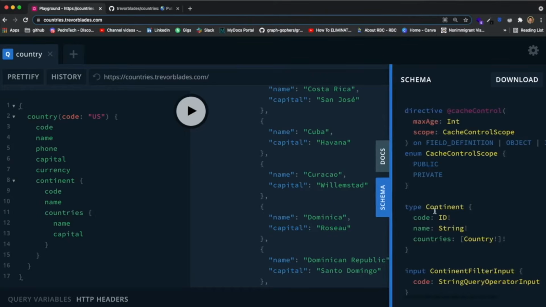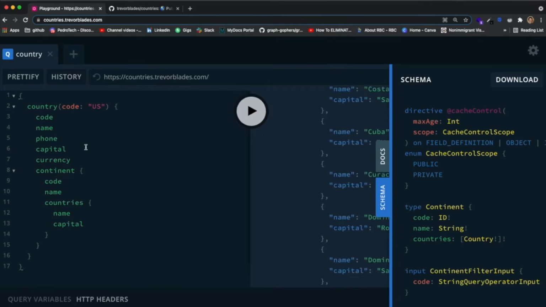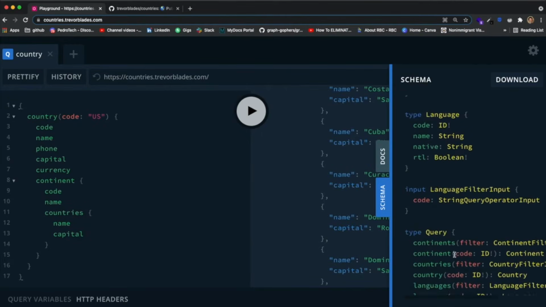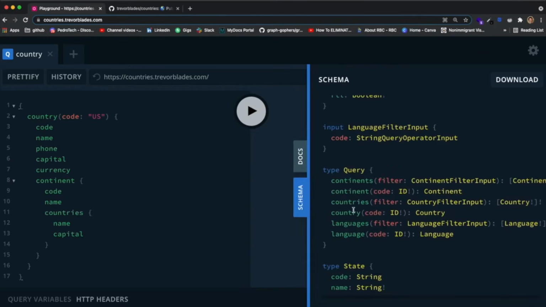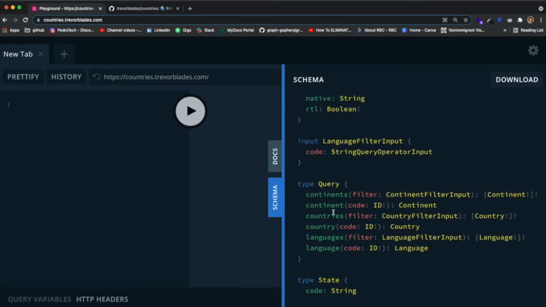So now the final thing I want to do is just a little exercise to see if you understood completely everything that we explained in this video. The last exercise is that, instead of querying a country, let's go over here, go to the root query type again, and query the languages field over here. So if you want to pause for a second, you can see that this is one of the fields. It does return a list of languages, and the language type exists over here, so just check it out.